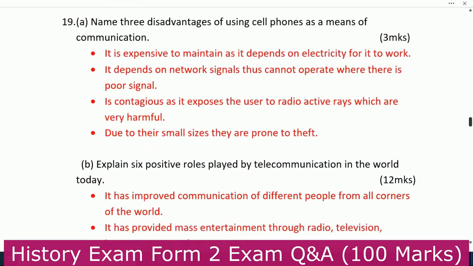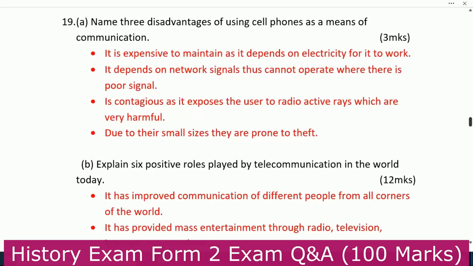Number 19, you are told to name 3 disadvantages of using cell phones as a means of communication. Number 1, it is expensive to maintain as it depends on electricity for it to work. Number 2, it depends on the network signal, thus cannot operate where there is poor signal.